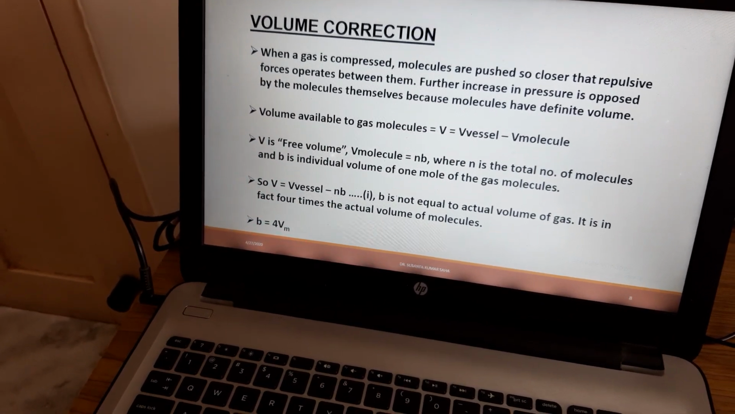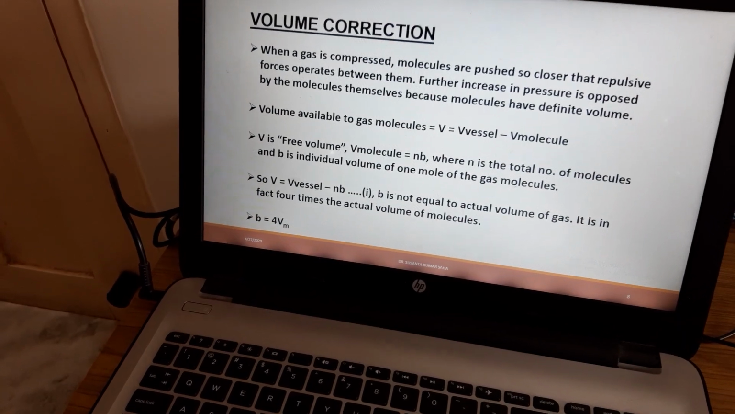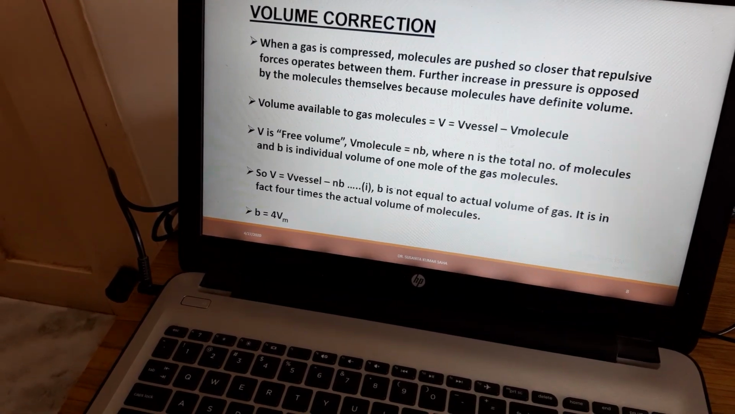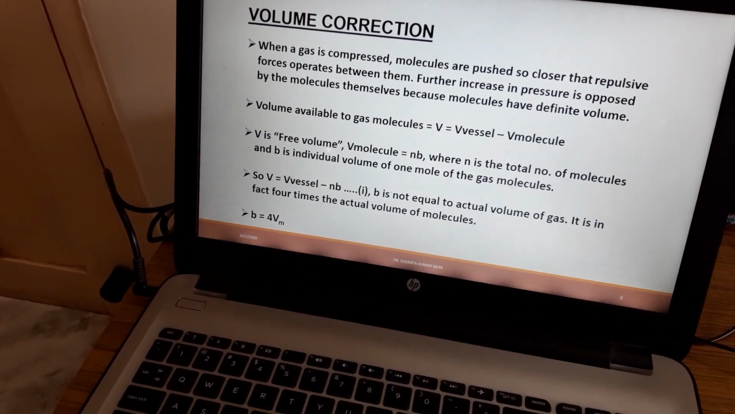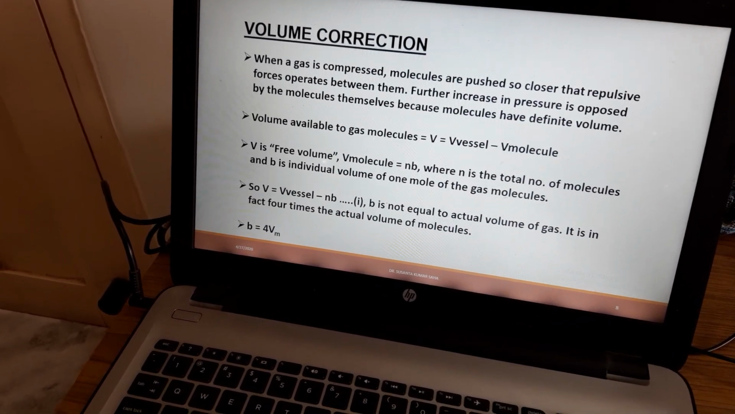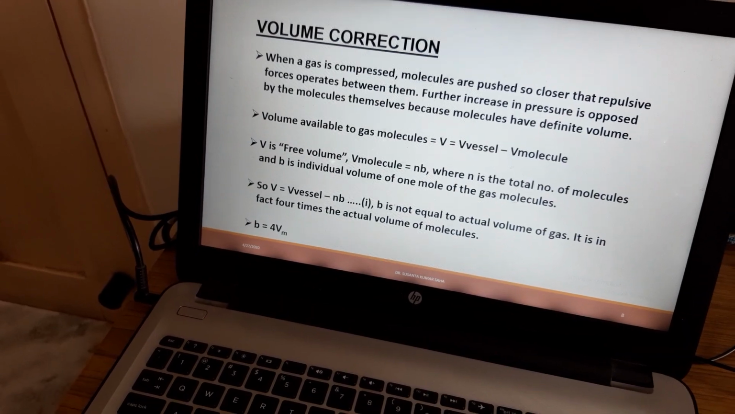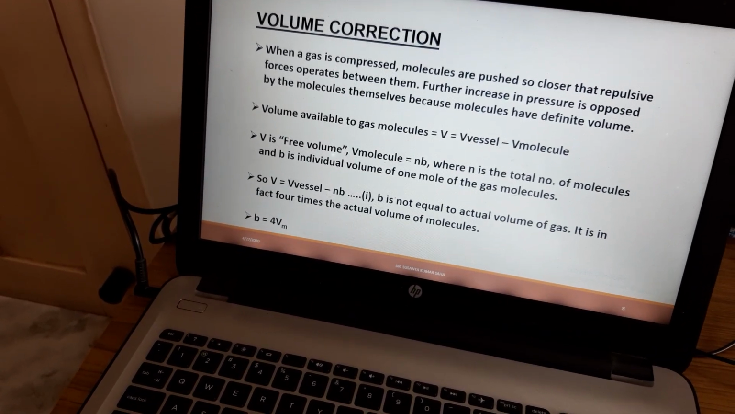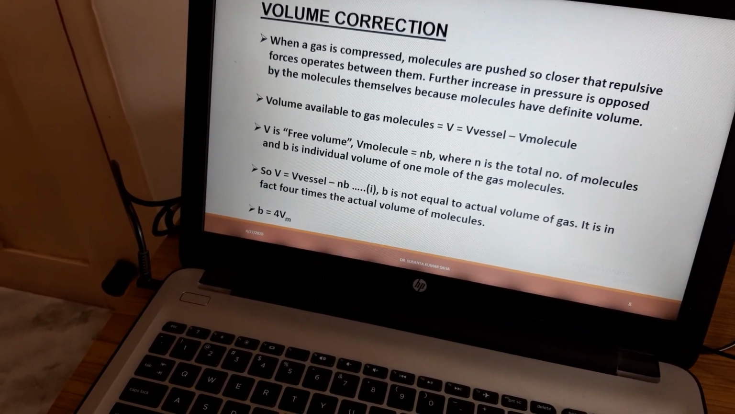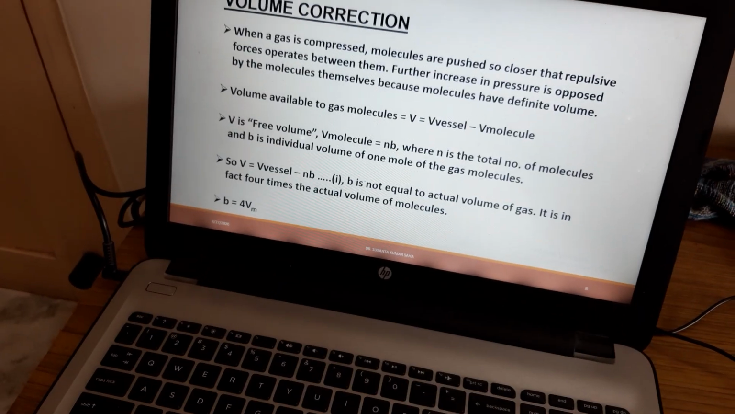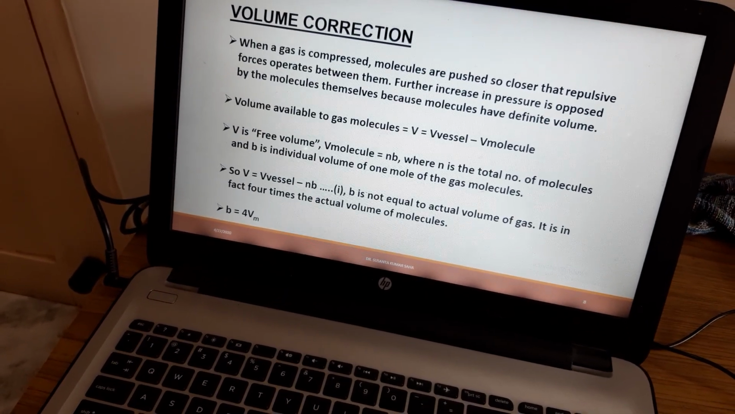V is free volume. V molecule is equal to nb, where n is the total number of moles and b is the individual volume of 1 mole of gas. So V is equal to V vessel minus nb.